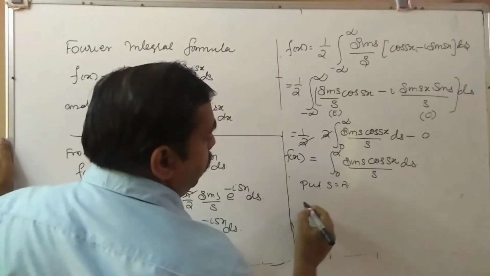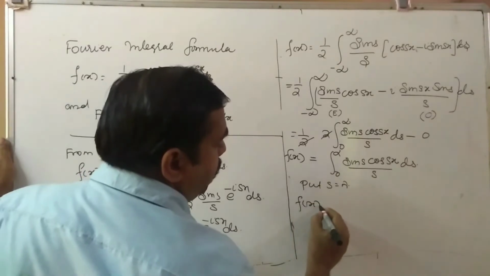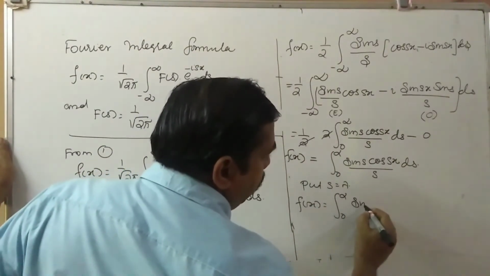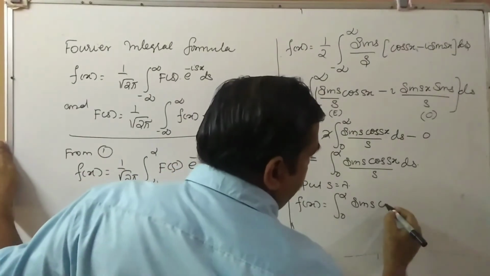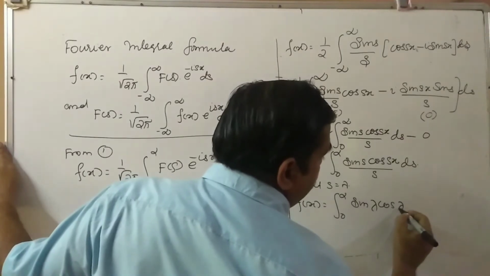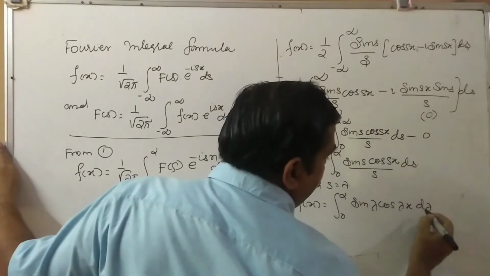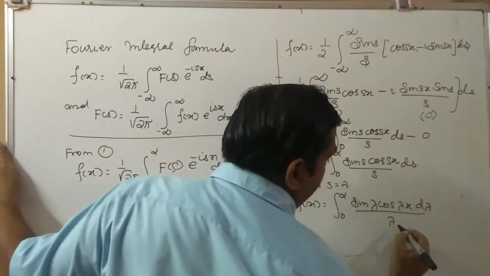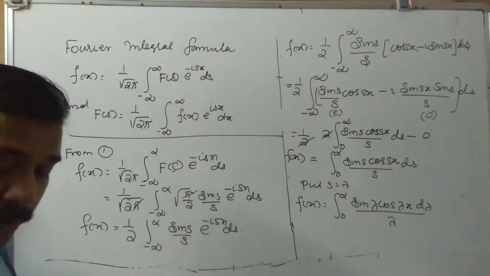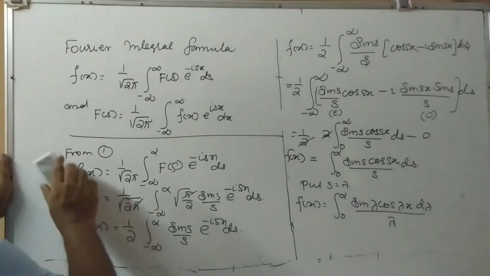So that is f of x is equal to integral 0 to infinity sin lambda cos lambda x d lambda, whole divided by lambda. So this is the first part. Now for the second part,